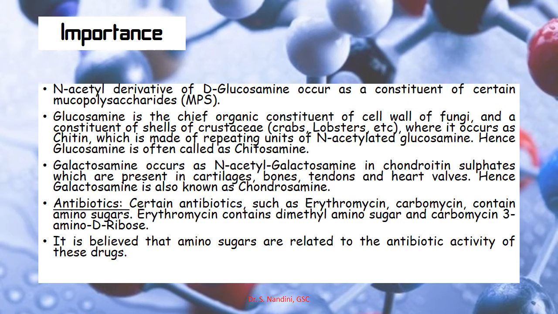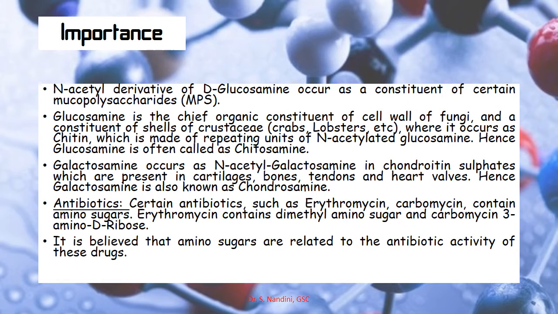Chitin consists of repeating units of N-acetyl glucosamine. So we often call glucosamine chitosamine. Galactosamine, which occurs as N-acetyl galactosamine in chondroitin sulfates, is present in cartilages, bones, tendons and heart walls. Sometimes galactosamine is called chondrosamine.